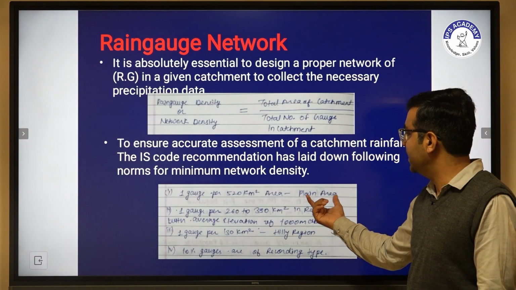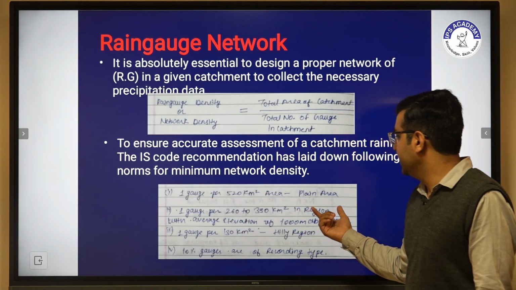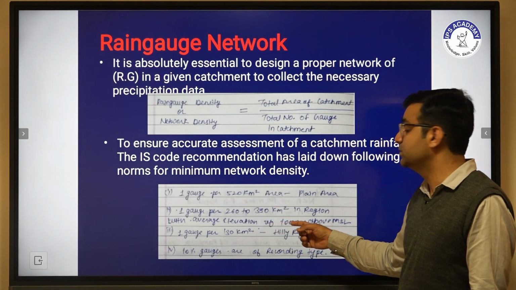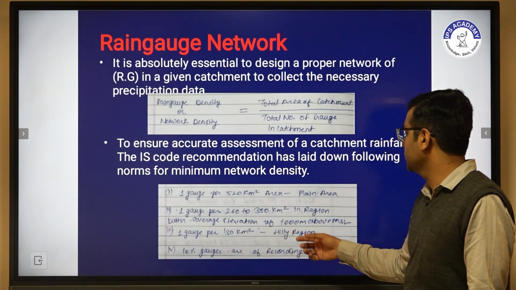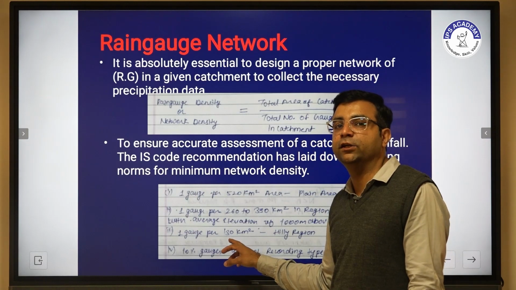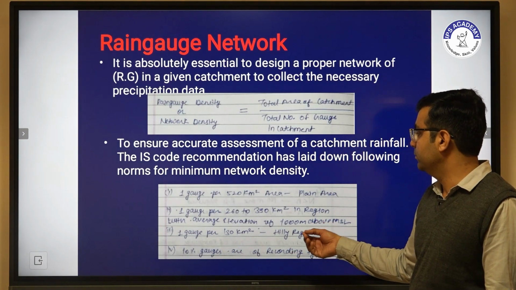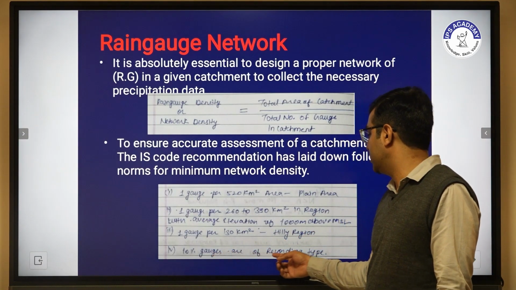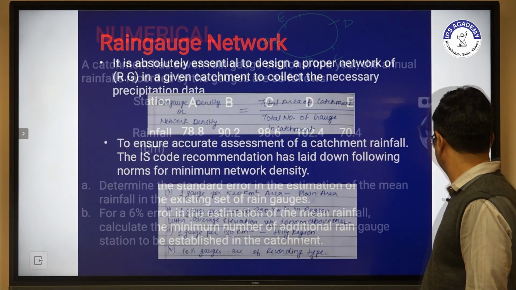In regions with an average elevation of 1000 meters above mean sea level, we install one gauge per a smaller area. In hilly regions we install one gauge per 130 square kilometers, and generally 10% of gauges are of recording type. These are the IS code recommendations.